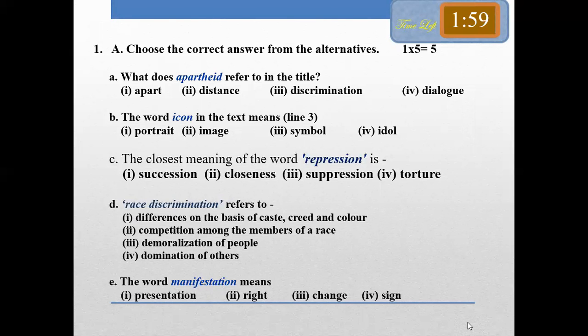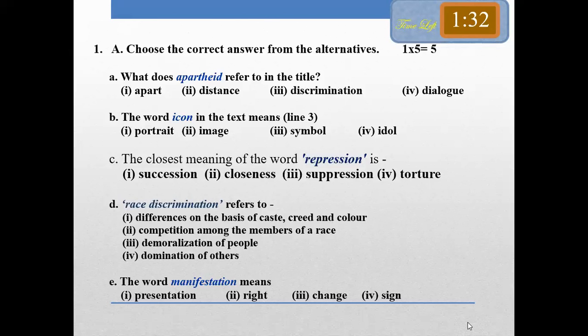Now let us come to question number 1A. You will get this type of question. Now can you try to get the correct answer? Here your duty will be to know synonymous words. If you know the meaning of the sentence, obviously you have to understand the meaning in context.